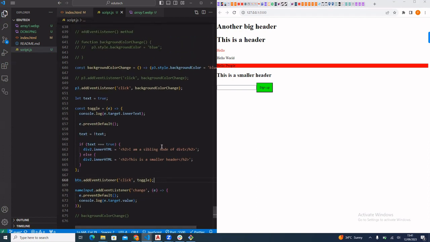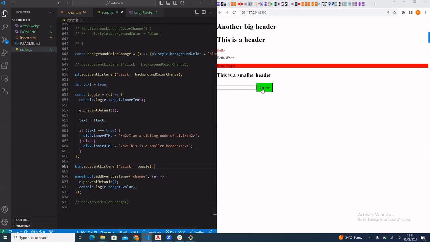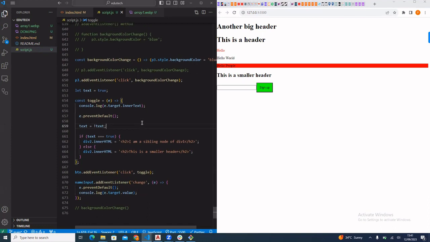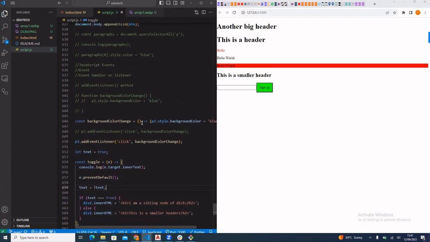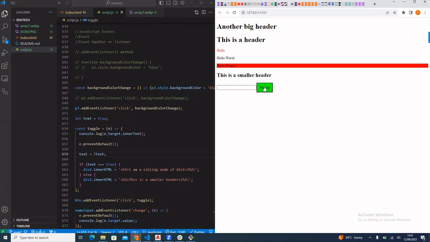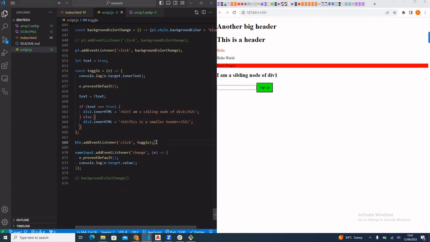BTN, what button is BTN? This. Okay, yeah, we're saying that we'll toggle these statements if you click. I know we did this example last week, but what I wanted to show us was the fact that you can write it directly here, and you can also just declare it outside and call the name in the event listener method.